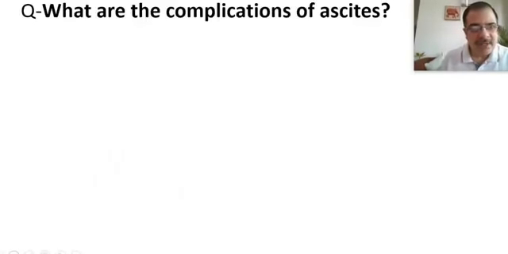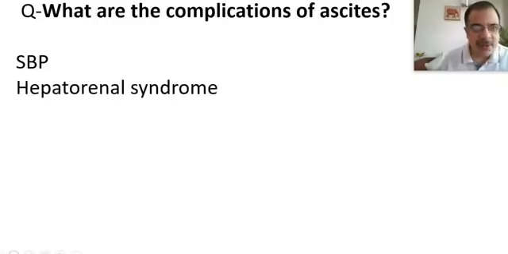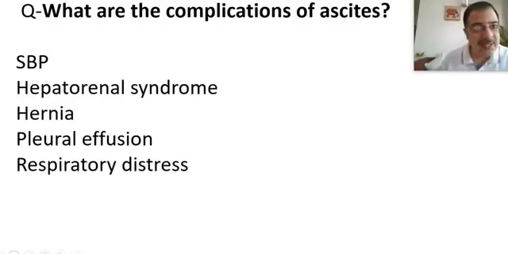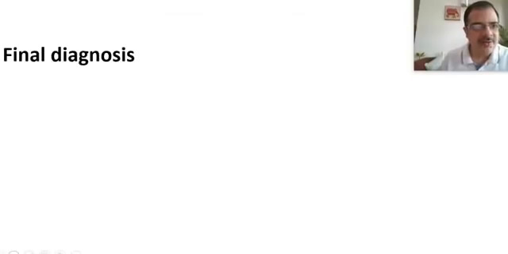Finally, what are the complications of ascites? If a patient comes to us with ascites, what can happen? The complications of ascites can be spontaneous bacterial peritonitis, and that is very important, especially in cases of cirrhosis and nephrotic syndrome. Hepatorenal syndrome can occur in chronic liver disease, in cirrhosis. Abdominal wall hernia can occur because of the high intra-abdominal pressure. Pleural effusion can also take place because of tense ascites. Respiratory distress can occur because the lungs can be compromised. So these are the important complications of ascites.